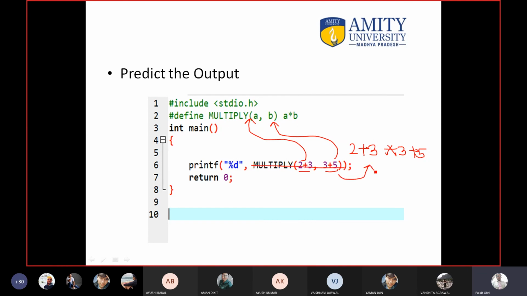Okay. Then the evaluation occurs. So you know the BODMAS rule now. So it will become 2 plus 3 multiply 3 plus 5, that is 2 plus 9 plus 5, which means 16. ये समझ आया किसी को? Macros are not directly evaluated. First आपके जो भी definition लिखी है ना वो यहाँ पे copy paste होगी. Then these are evaluated. लेकिन फंक्शन कॉल में सीधा evaluation होती है.